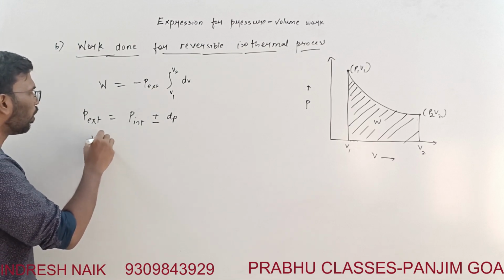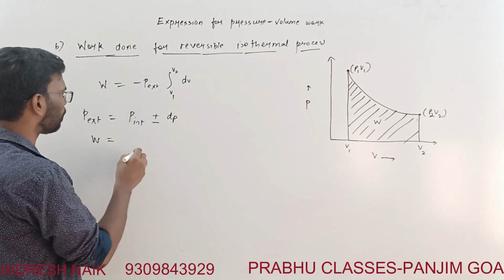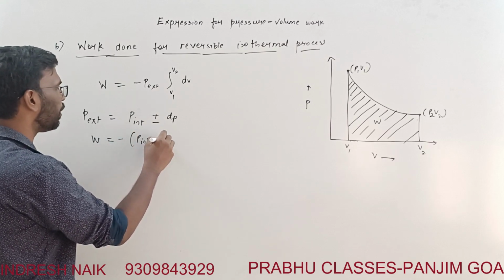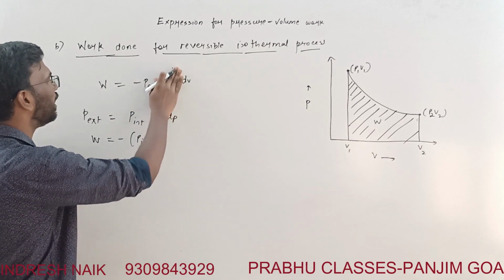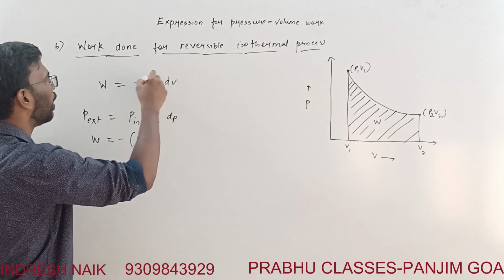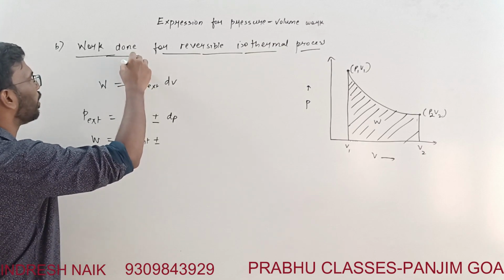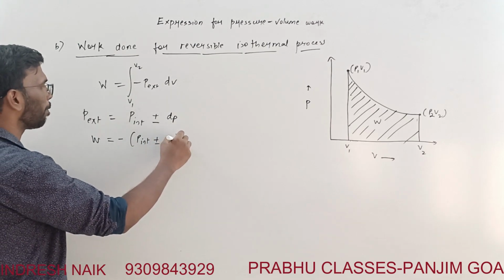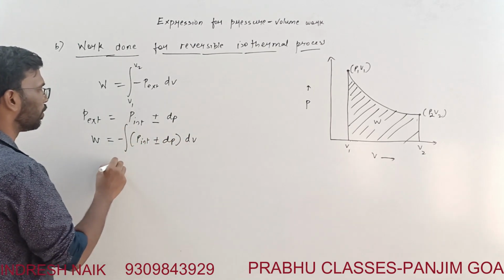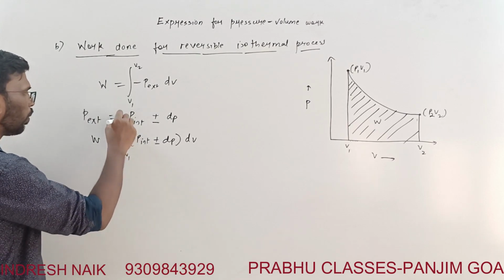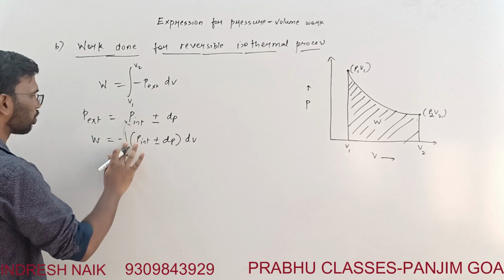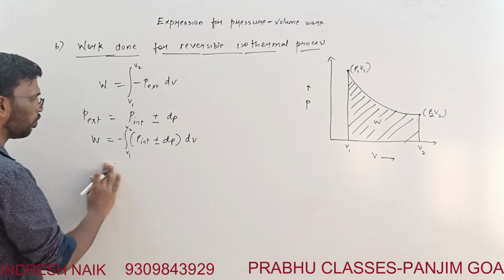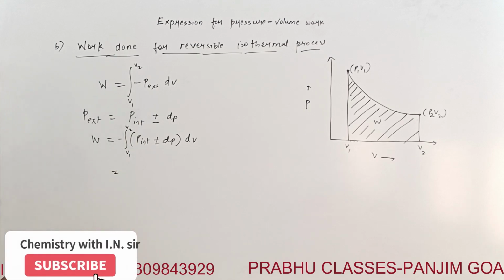So therefore work done will be equal to minus the integral of P internal plus dP, times dV, from V1 to V2.